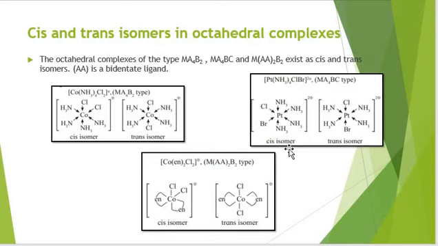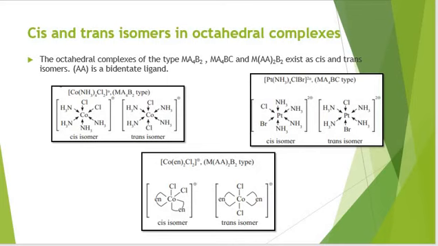And when we are talking about complexes having bidentate ligands, they are adjacent to each other in the cis isomer, and the monodentate ligands are adjacent to each other. And when the monodentate ligands take positions opposite to each other, they form the trans isomer in the octahedral complex.